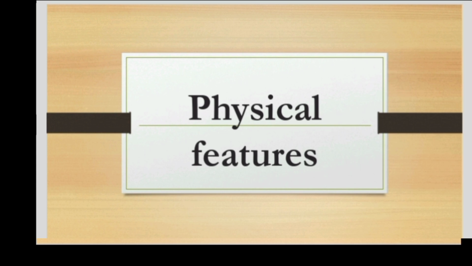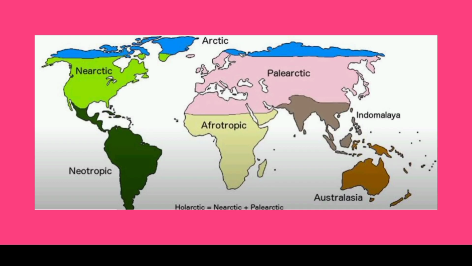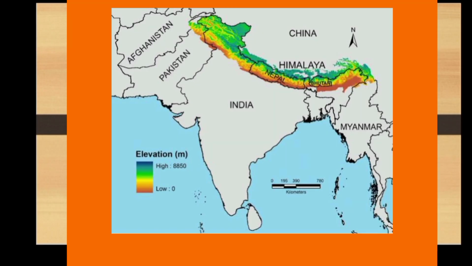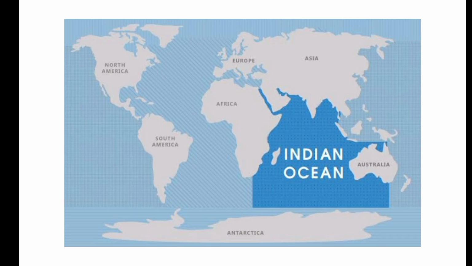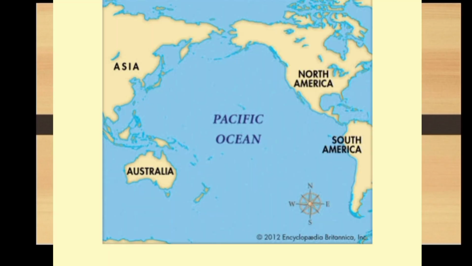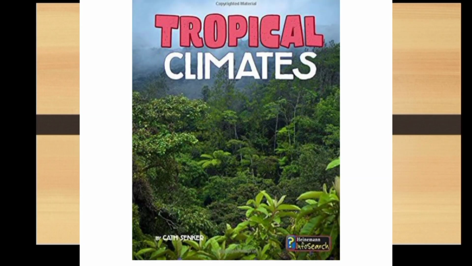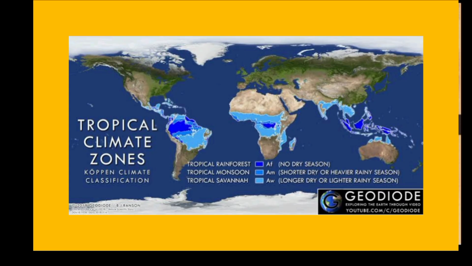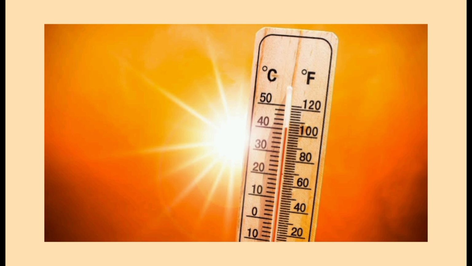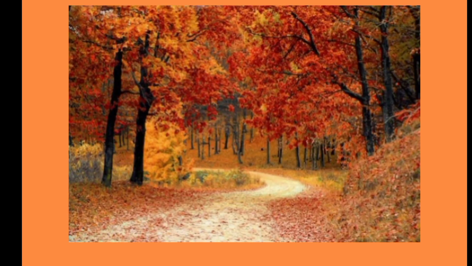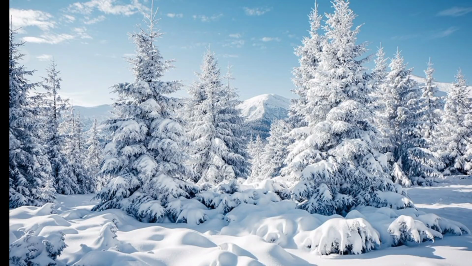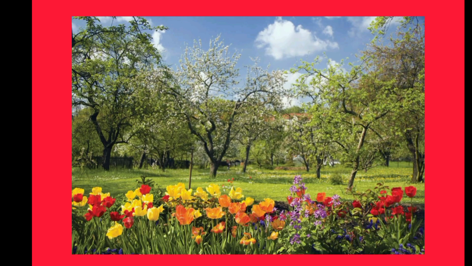Now, physical features. It is separated from the Palearctic by the Himalayas in the north and is bounded by the Indian Ocean and Pacific Ocean on its other sides. Now, climate. The climate of the Oriental Region is mainly tropical. The temperature in the southern part is almost constant and seldom higher than 30 degrees Celsius. In the northern part, in autumn and winter, the temperature lies between 10 to 20 degrees Celsius, rising in spring and